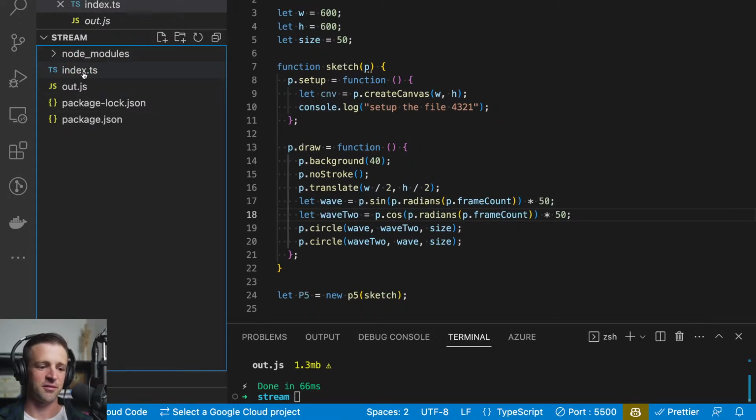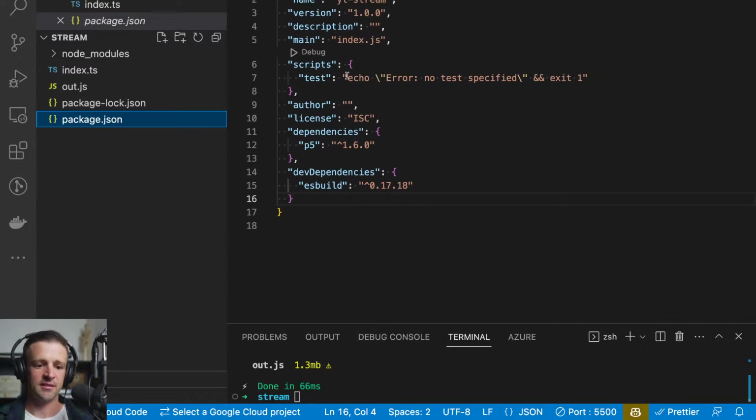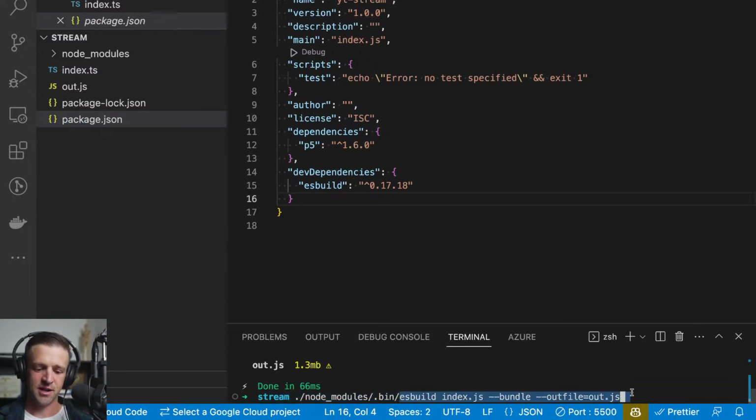And now we have a TypeScript file, which is super cool, but we have to do a couple other things before we can actually utilize this TypeScript file. So the very first thing I can think of off the top of my head is, oh, in my package.json, I didn't have a build command, but I was running this build command, node modules, bin, ESBuild. I'm just down here, and I'm bundling, and I'm sending it to an out file .js.